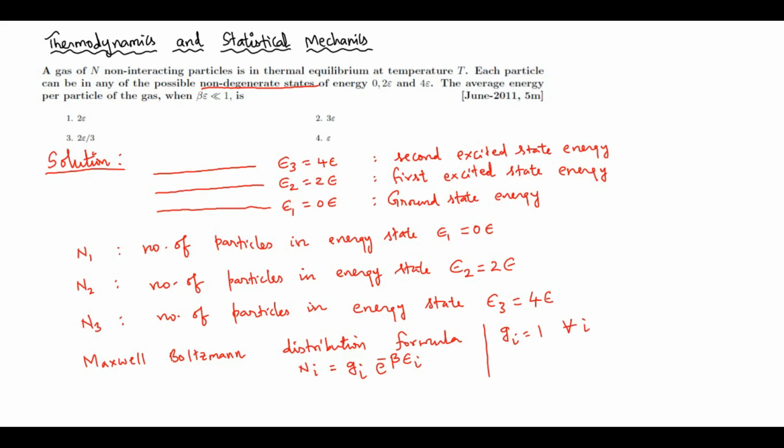So for n1, it is equal to G1 e power minus beta epsilon 1. Here, since the ground state is non-degenerate, G1 is equal to 1 and epsilon 1 is equal to 0.